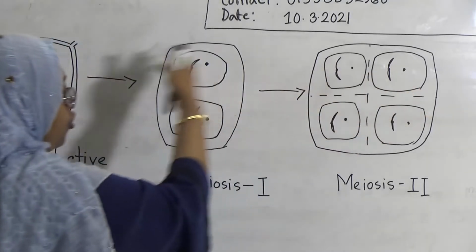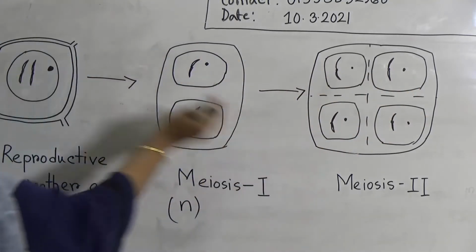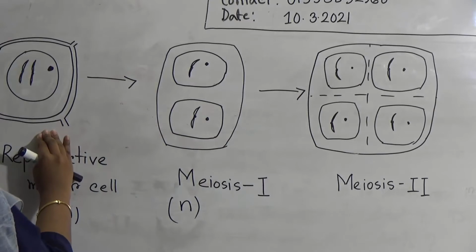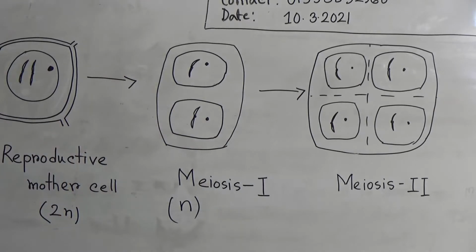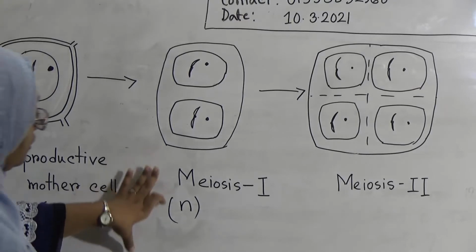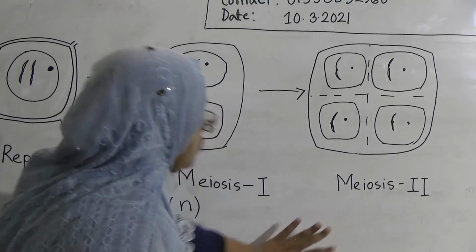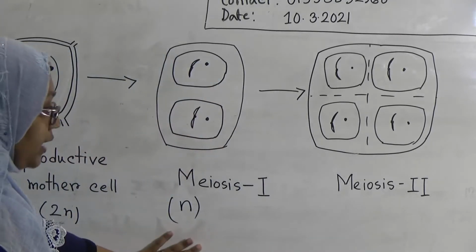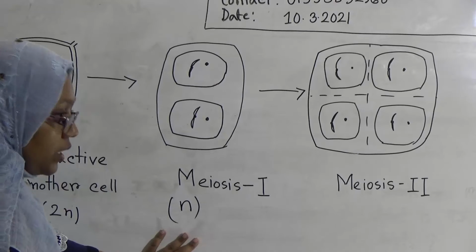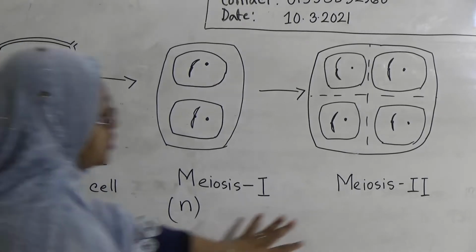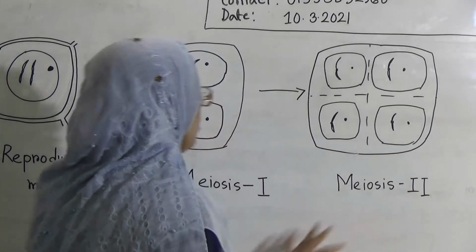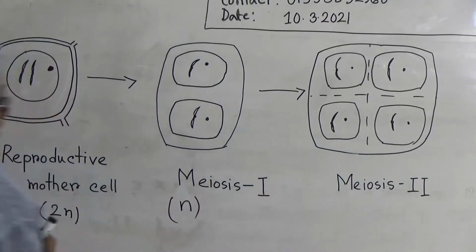But if we consider the total picture, the chromosome number is half of the mother cell. That's why this is the picture of meiosis cell division. It starts from a reproductive mother cell with 2n chromosomes, and it has to pass 2 steps, meiosis I and meiosis II. In meiosis I the main reduction occurs, and meiosis II is just like mitosis, but combined it is the phase of meiosis.